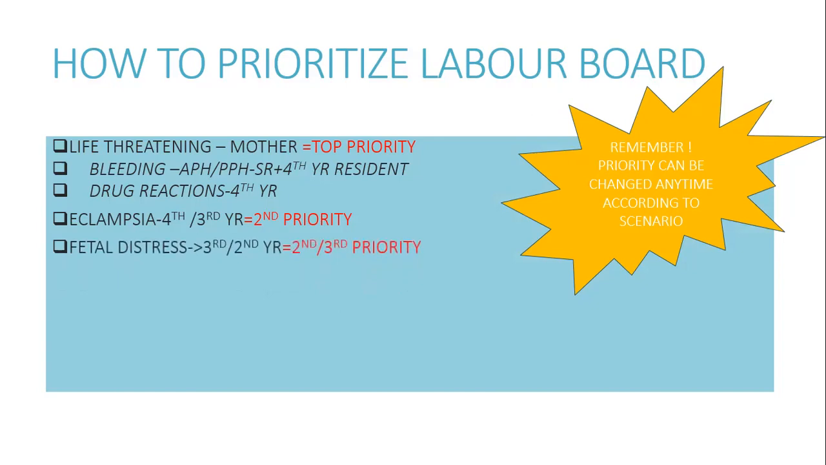Then comes the fetal distress. It can be the second most or the third most priority depending upon the different stations and the patients. It can be dealt with by the third year and second year. Remember, besides having acute fetal distress or acute bradycardia, always first go for the conservative approach. Do not expedite the delivery unless required in fetal distress.